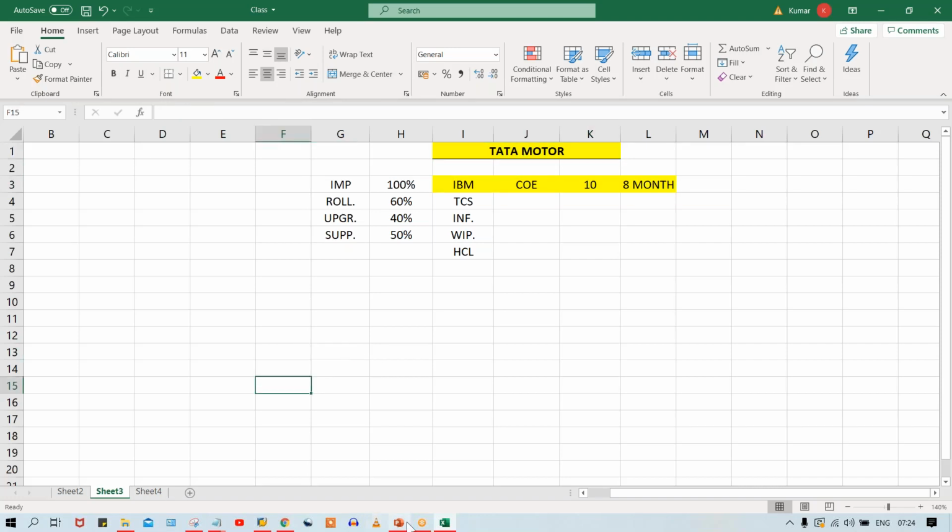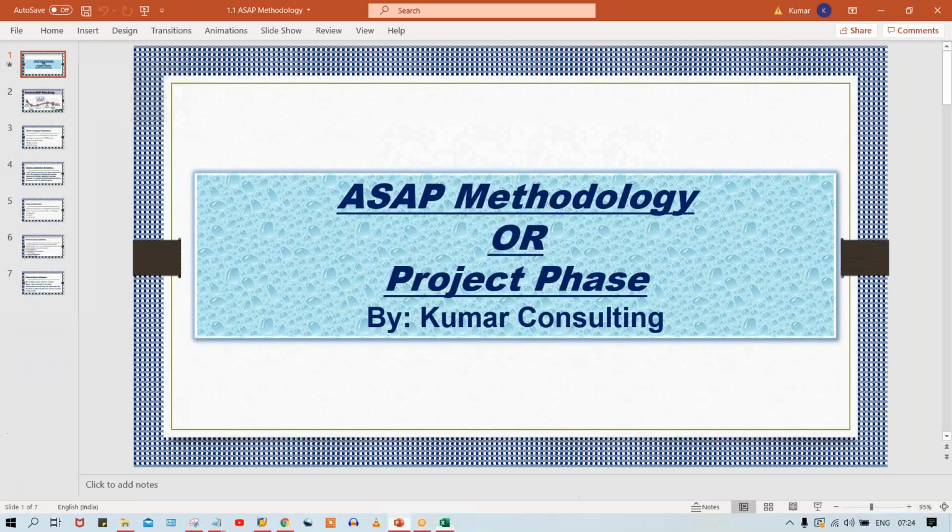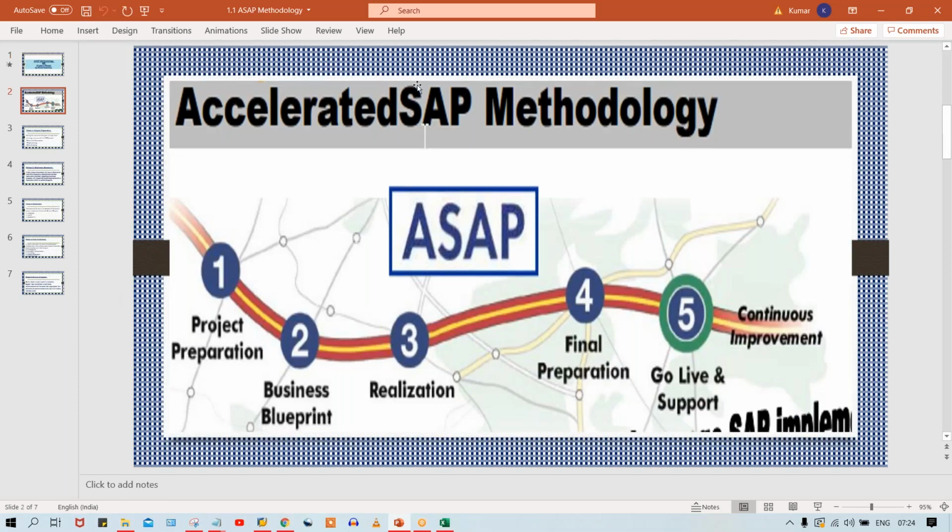So now here I'll come back to the PPT. I said implementation. Whatever the implementations are, guys, this entire implementation is going to be segregated into certain phases, and that is called ASAP methodology, or the project phases. Look here.